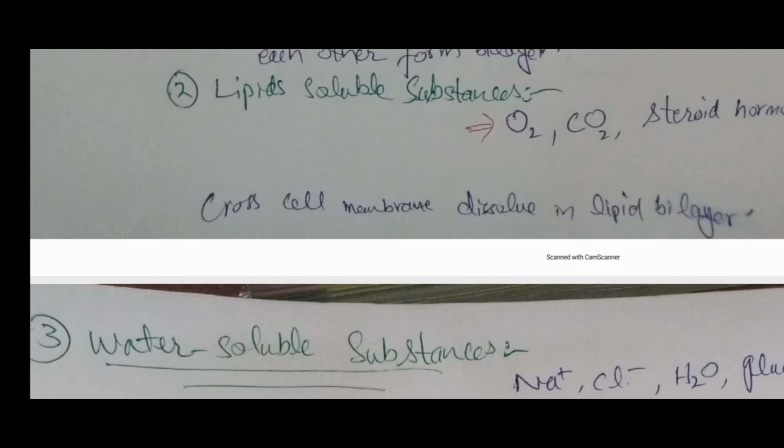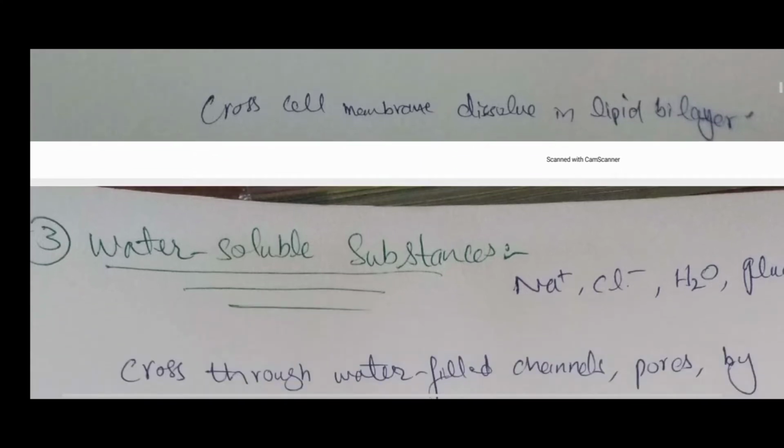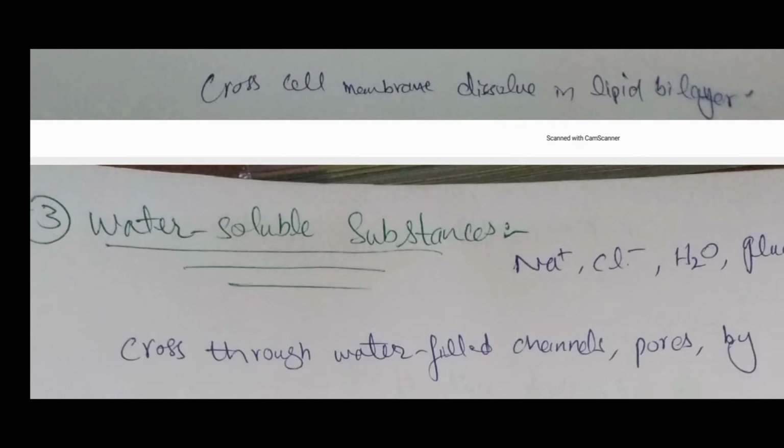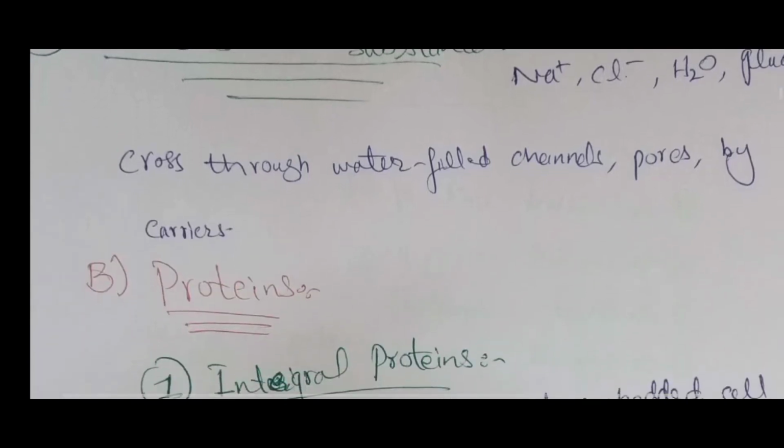They can't pass through the water. The other group is the water-soluble substances, such as small ions like hydrogen, sodium, chloride, water, and glucose. They pass through water-filled protein channels and pores with the help of carrier proteins.